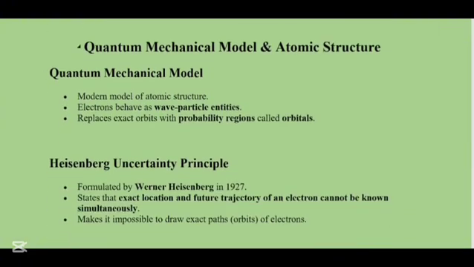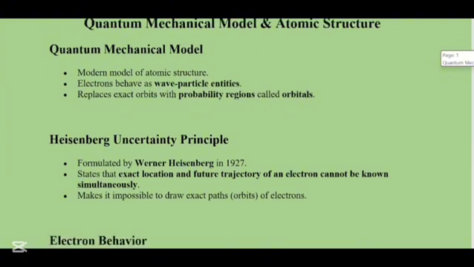So let's talk about the quantum mechanical model and the atomic structure. The quantum mechanical model is basically a modern model of atomic structure, and in this model electrons behave as wave particle entities. It replaces the exact orbits and shells with probability regions known as orbitals.